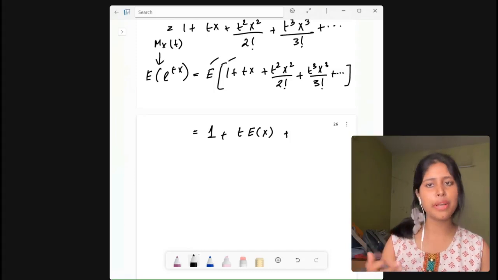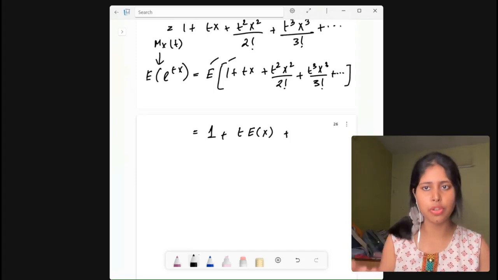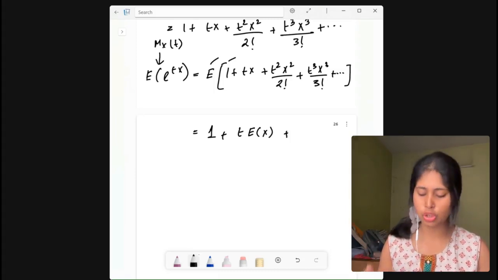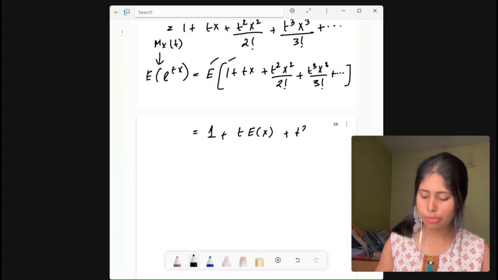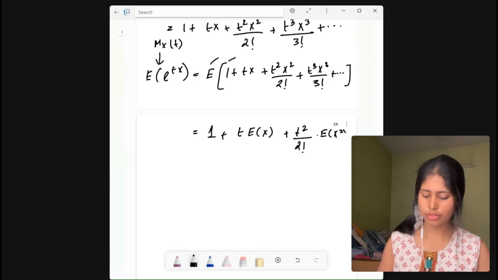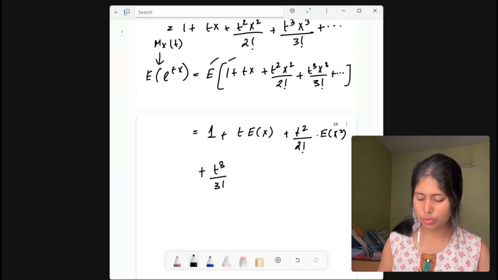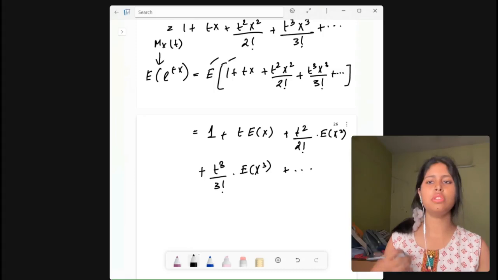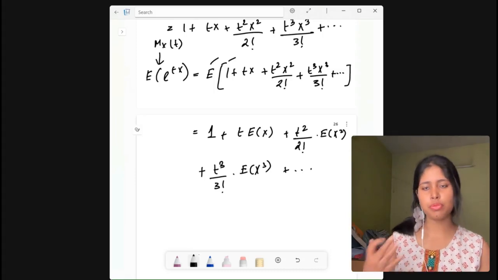Here t square by 2 factorial is also a constant, so we take that outside and we are left with x square. So it will be t square by 2 factorial into expectation of x square. And then like that, t cube by 3 factorial expectation of x cube, and this goes on like that.